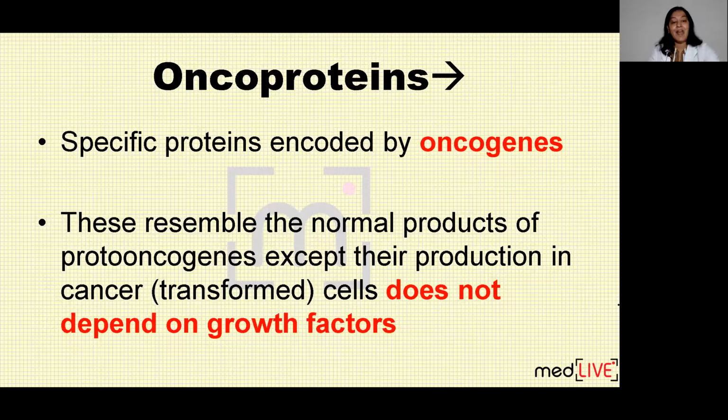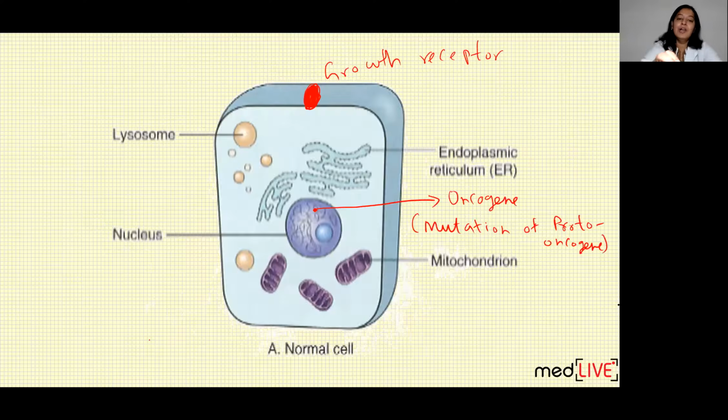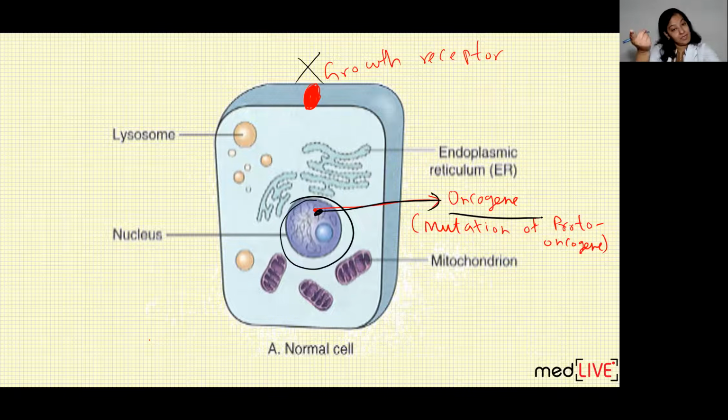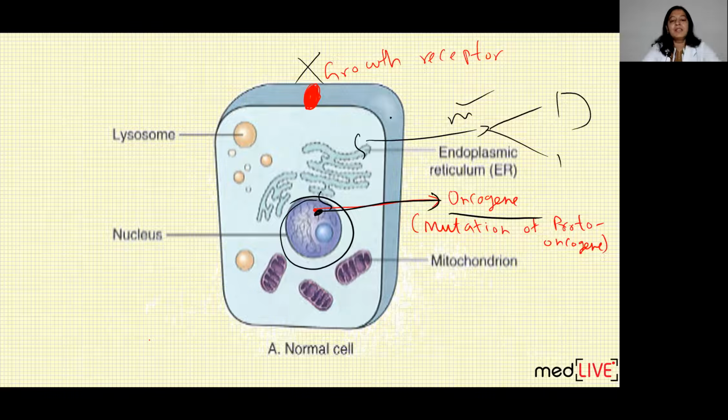So you got it. And oncogene, with the help of transcription and translation, forms a product, forms protein, which is known as oncoprotein. And that oncoprotein is causing mitosis. I have already told you. Look at the cell, no growth factor is present. And here, look at the nucleus of the cell. The gene is mutated. Proto-oncogene is mutated and forms oncogene. So even in absence of growth factor, it will do mitosis. With the help of transcription and translation, it will form a protein, and that protein will do the mitosis. That protein is known as oncoprotein.